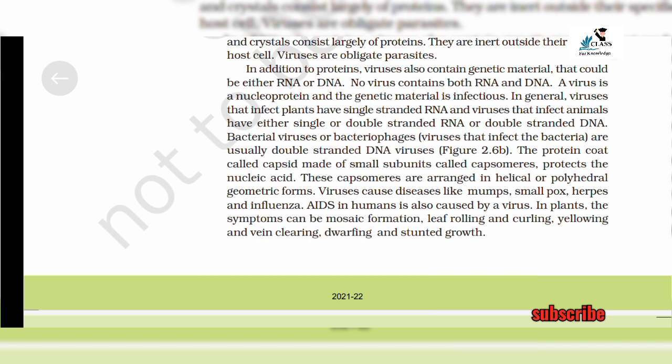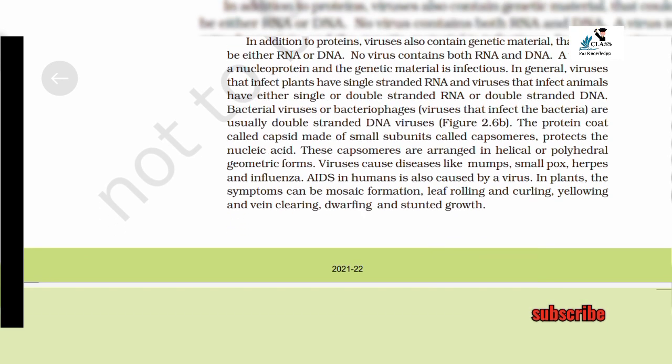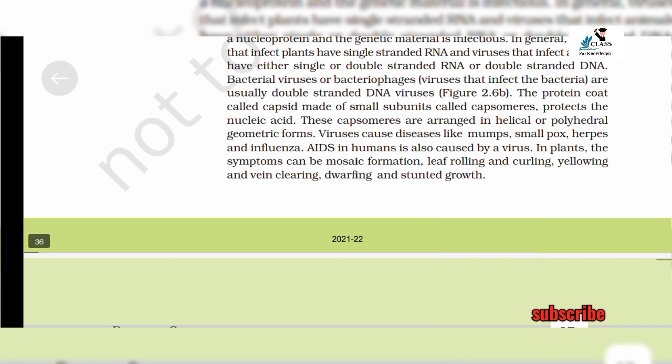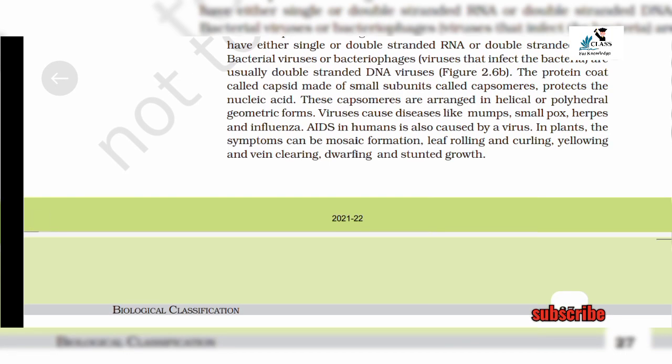Viruses are obligate parasites. In addition to protein, viruses also contain genetic material that could be either RNA or DNA. No virus contains both RNA and DNA. A virus is a nucleoprotein and the genetic material is infectious. In general, viruses that infect plants have single-stranded RNA, and viruses that infect animals have either single or double-stranded RNA or double-stranded DNA. Bacterial viruses, or bacteriophages, viruses that infect bacteria, are usually double-stranded DNA viruses, figure 2.6b.